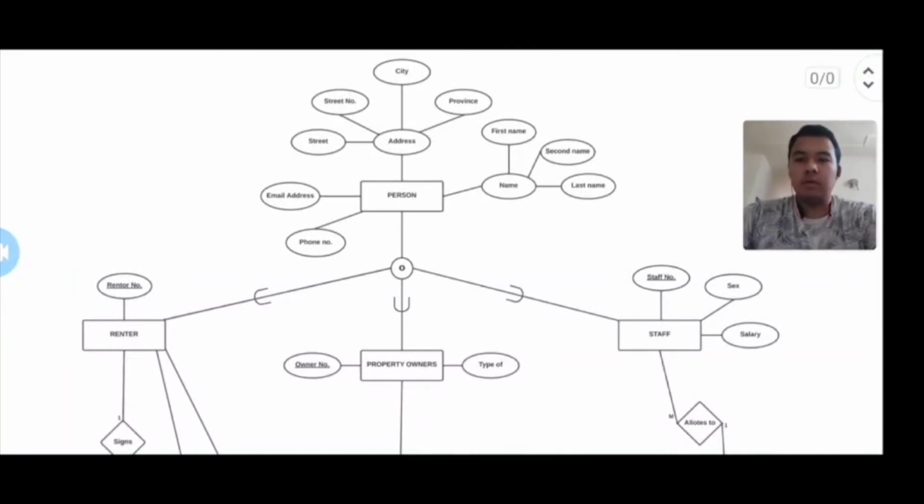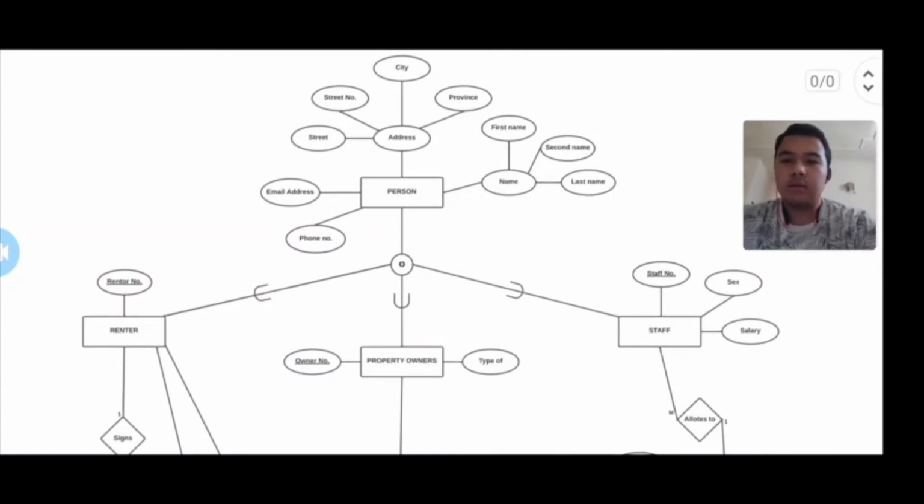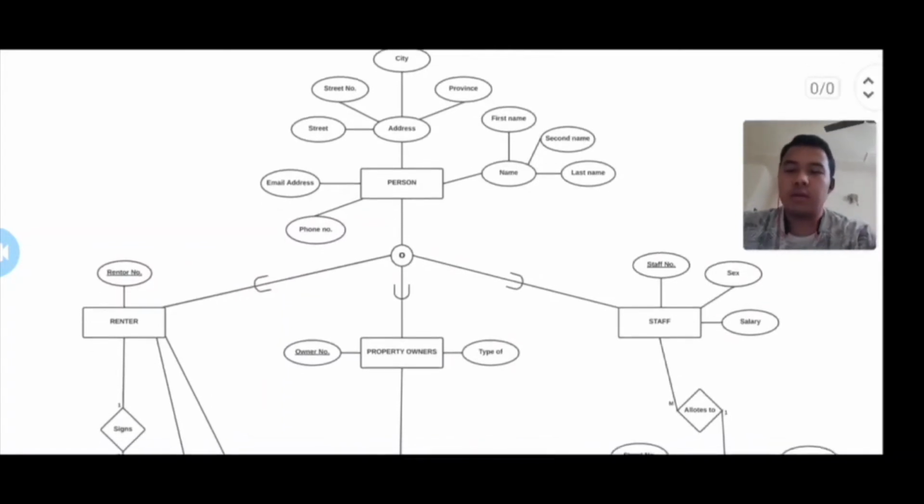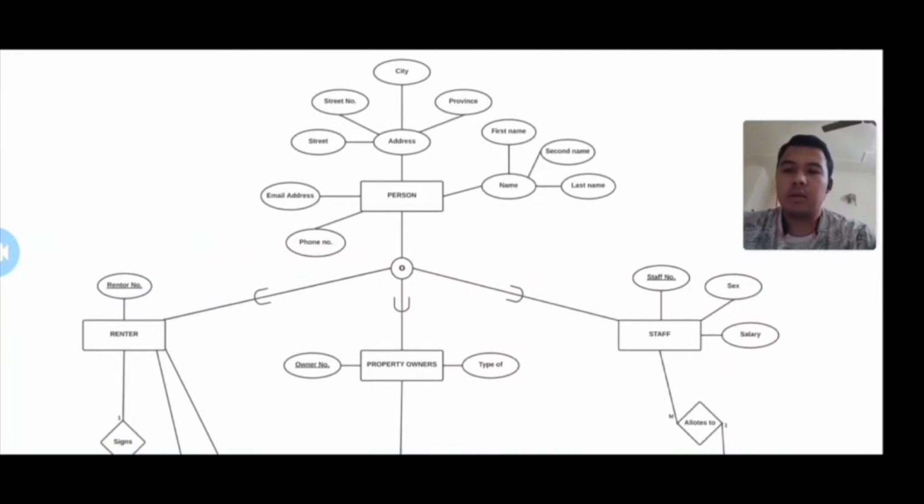Hello everyone. Today we will be talking about EER, which stands for Extended ER. So let's talk first about what EER is. EER is a high-level data model that incorporates extensions to the original ER model. Enhanced ER models are high-level models that represent the requirements and complexities of complex databases. There are three features of EER: generalization, specialization, and aggregation.